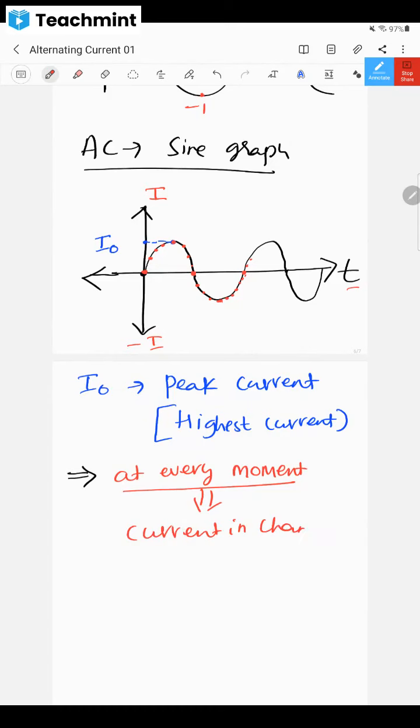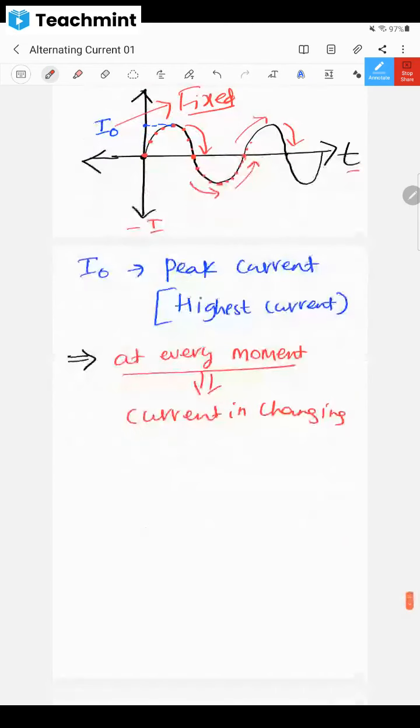So for that changing current, this peak current I naught is fixed. It does not change. It always goes to peak and comes down to zero, then again increases and comes down. That is what is happening. But whatever current is changing at every moment is called instantaneous current.